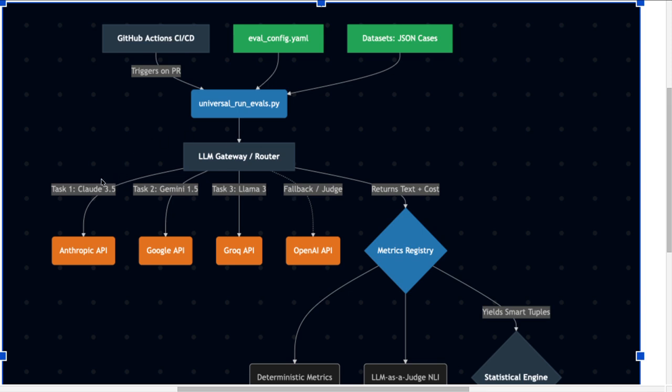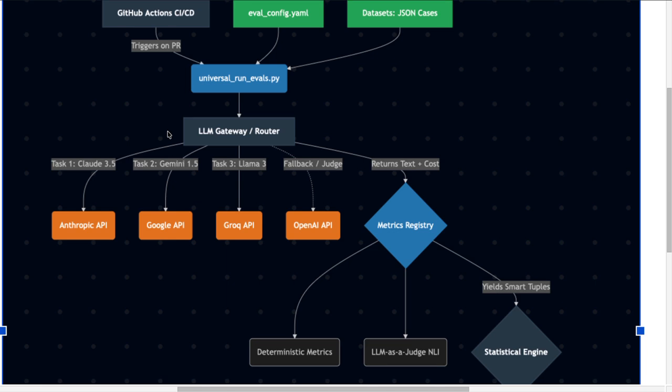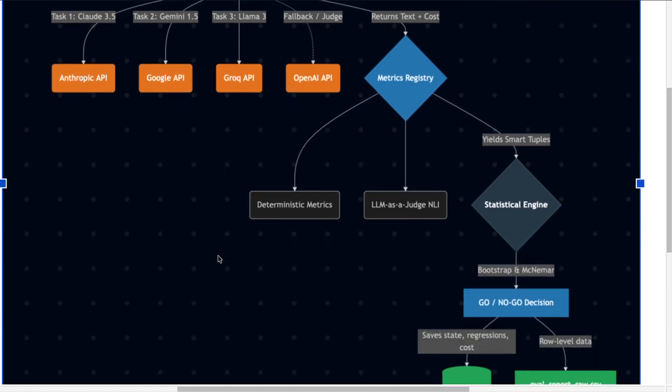So the LLM gateway router, I built a router here which routes to each of the models. The fallback model for all of them is the OpenAI model, because it's much more reliable, and we could configure all of our evaluations in the eval config.yaml, and for the GitHub Actions, in a separate YAML file we built a pipeline which runs the file.